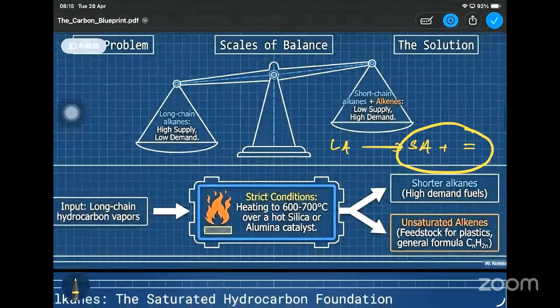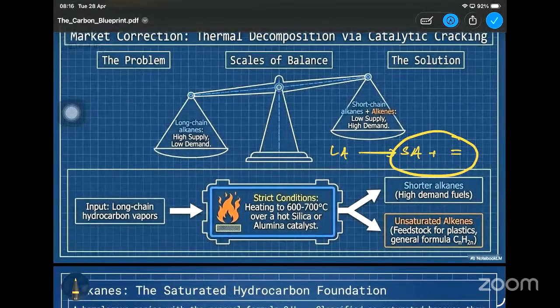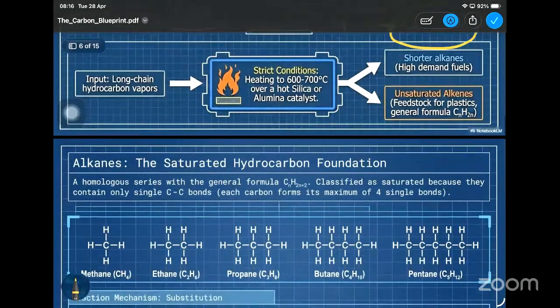And in the groups, I think I have uploaded that catalyst table as well. I'll upload that once again. Okay. So here shorter chain alkanes with a high demand for fuels and unsaturated alkenes can be used to make plastic, right?